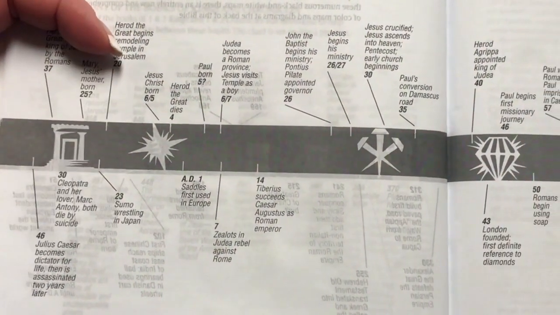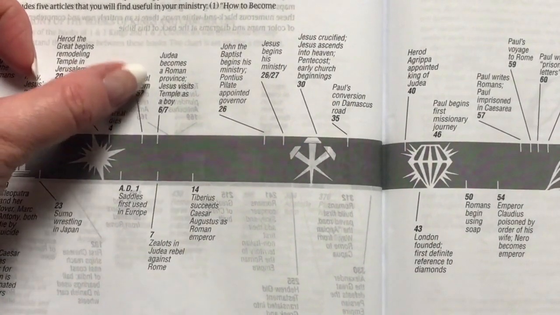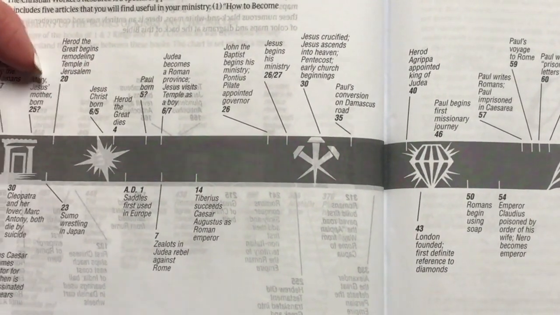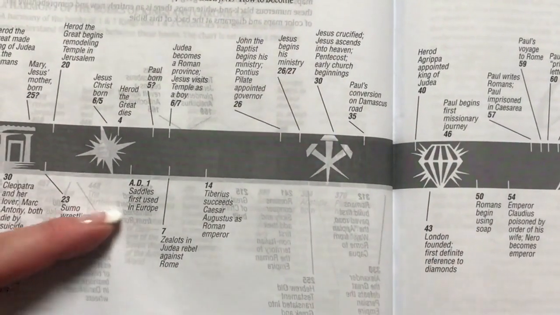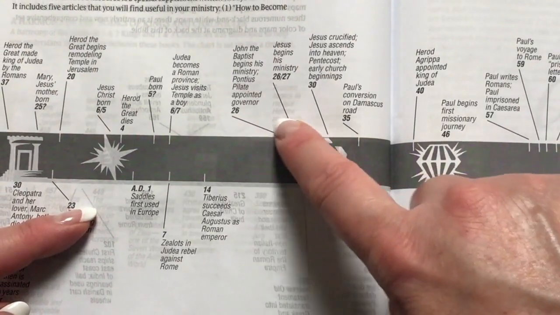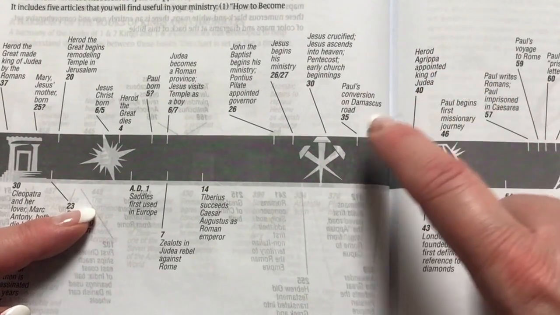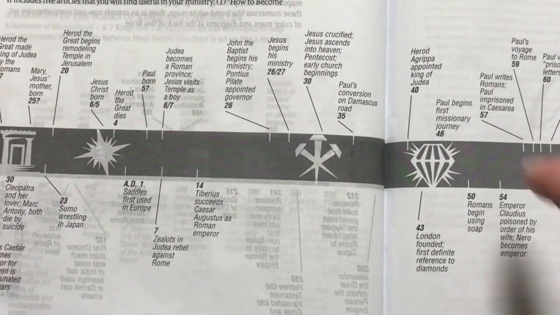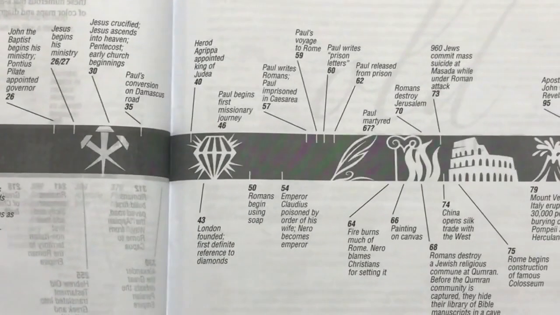Then we've got Jesus being born, Herod dying, then approximately Paul being born there. And then down on the bottom, we've got saddles first used in Egypt. So we're going to have stuff on John the Baptist, when he started his ministry, when Jesus did, Jesus crucified, Paul's conversion. Then we've got Herod Agrippa appointed king of Judea.